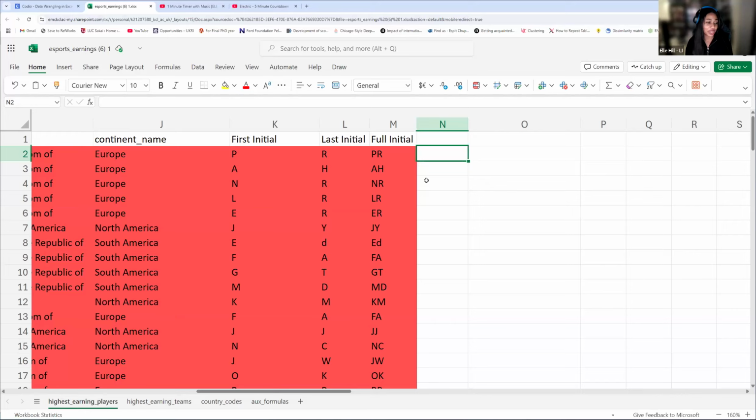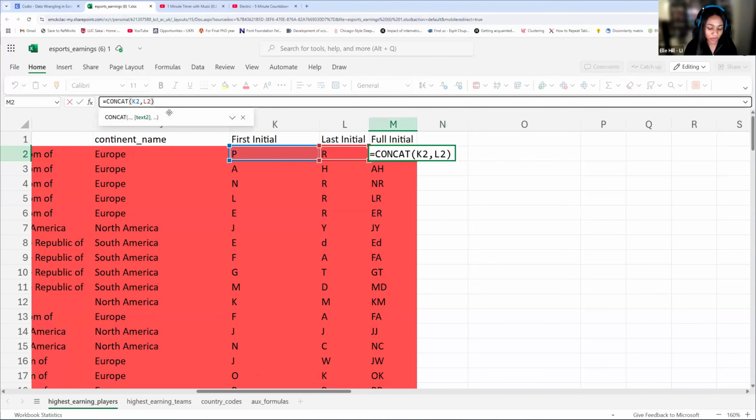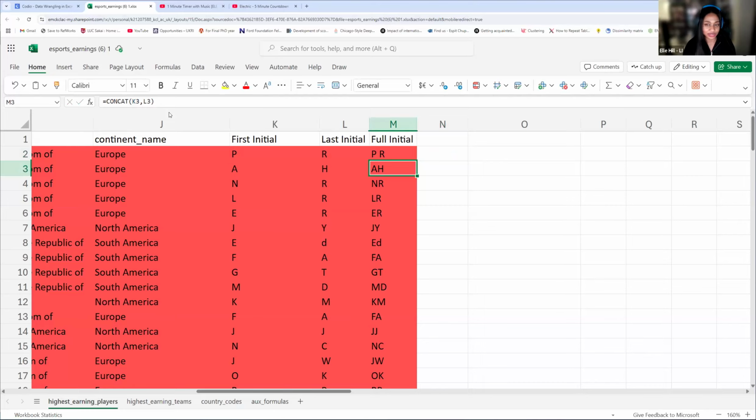And great question again. So can we give spacing in concat? Absolutely. If you want to give spacing, you'll use quotations. So we'll use a quote, then a space, then a quote, and then we'll put a comma. Now it's going to give us a space. So excellent question.